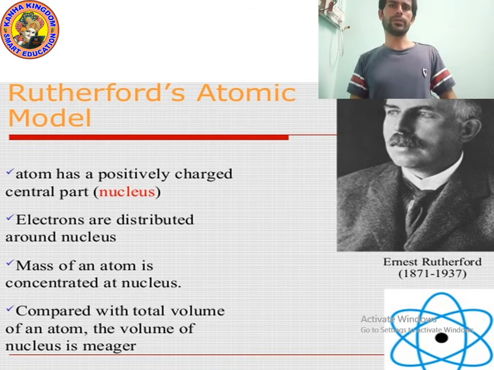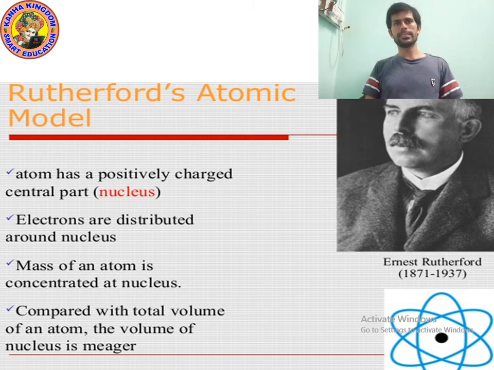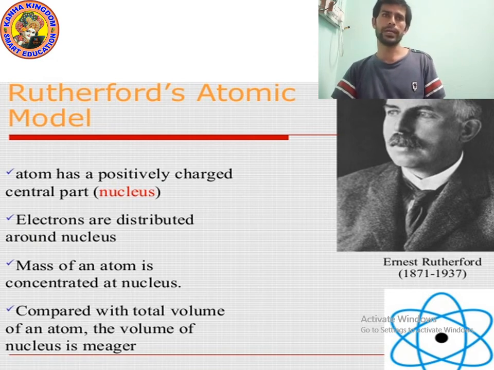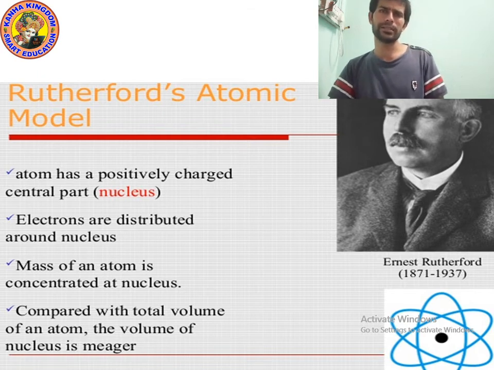So kids, we talked about point number 1: an atom has a positively charged central part, which we call the nucleus. Electrons are distributed around the nucleus. Yes, that is also true, but he did not say that electrons revolve, so it is not a correct point. Point number 2 is actually not correct, which was told by Rutherford. Later it was improved by many scientists. We will study that.